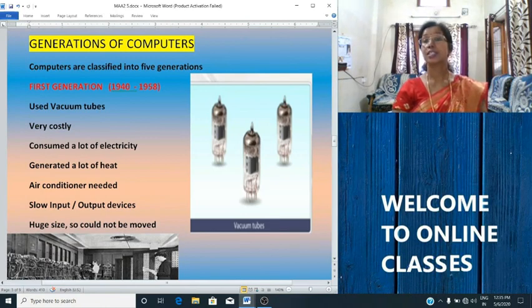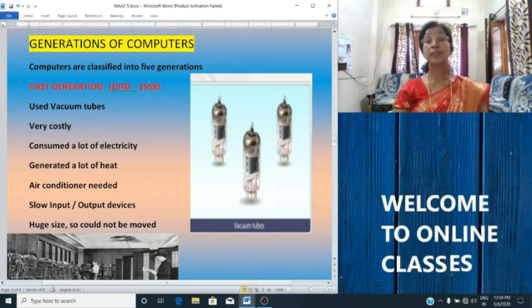That means the instructions were given in terms of binary digits 0 and 1. These computers were performing only one task at a time. Multitasking was not there. The input was based on punch cards and paper tape, and output was displayed on printout.